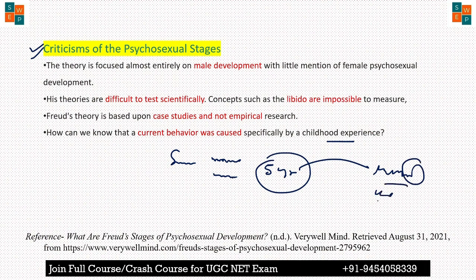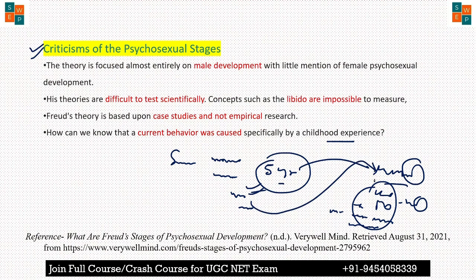At 14 or 15, maybe the person will develop a different kind of behavior, a different kind of personality. It depends on the society or the environment he is living in. So how can we say that what develops in these 5 years can impact the later period of our life? So this is also a question which is not explained by Sigmund Freud. So these are the 5 criticisms of this psychosexual theory. Okay, I hope आपको समझ में आ गया होगा.